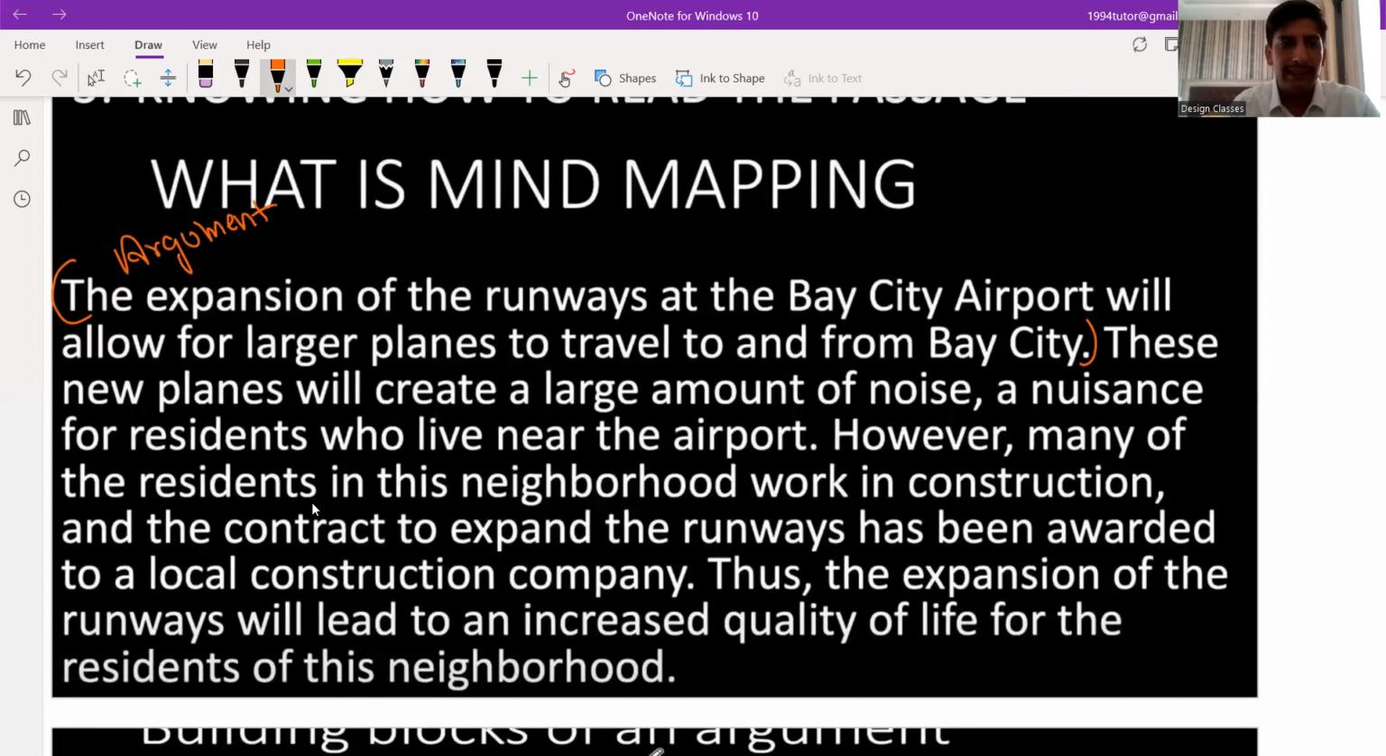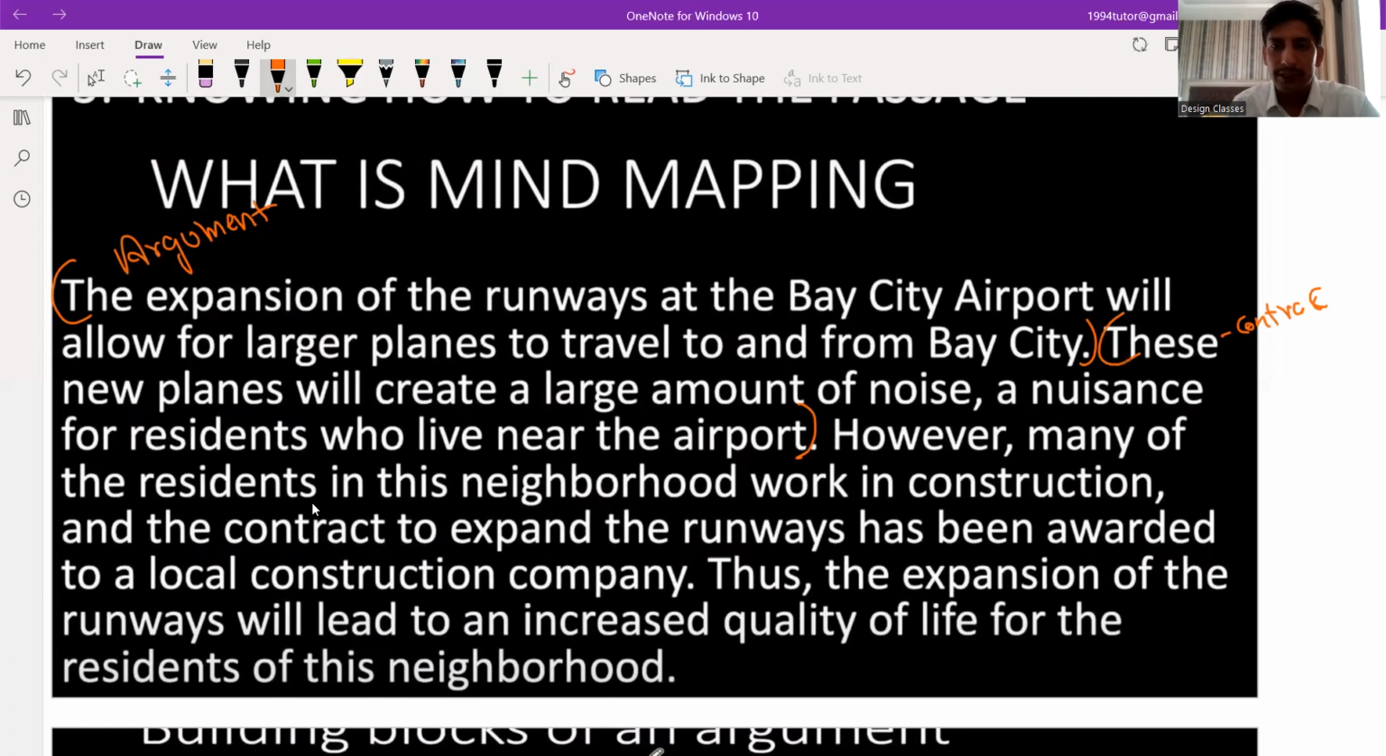The next statement is: these new planes will create a large amount of noise and nuisance for residents who live near the airport. Now this is contradictory, as you can see. The main argument is the expansion of runways, and in the second statement we are contradicting the first. This is the contradicting statement. If some question is based on contradiction, we have to come to this second statement.